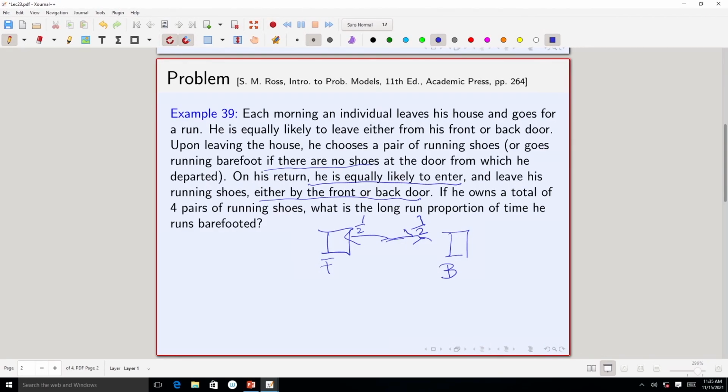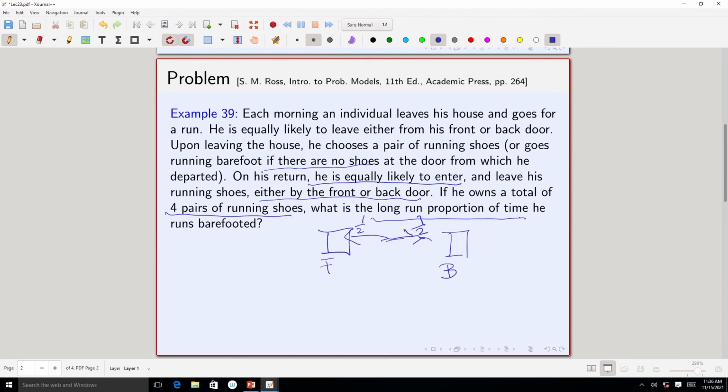Now, if he owns a total of 4 pairs of running shoes, what is the long run proportion of time he runs barefooted? Whenever you see the terminology long run proportion of time, you should immediately think of the stationary distribution, because we saw the result that the long run proportion of time a Markov chain is in a particular state is equal to the stationary distribution.